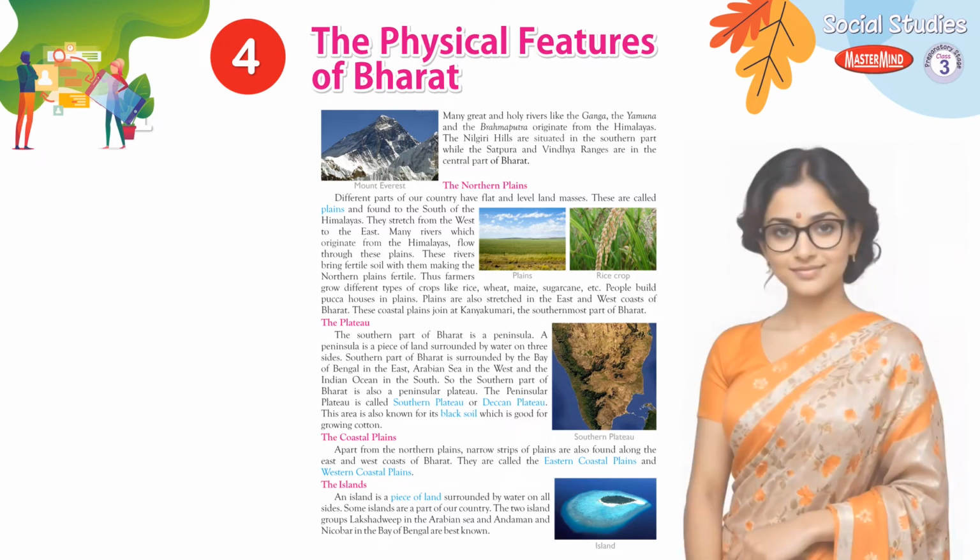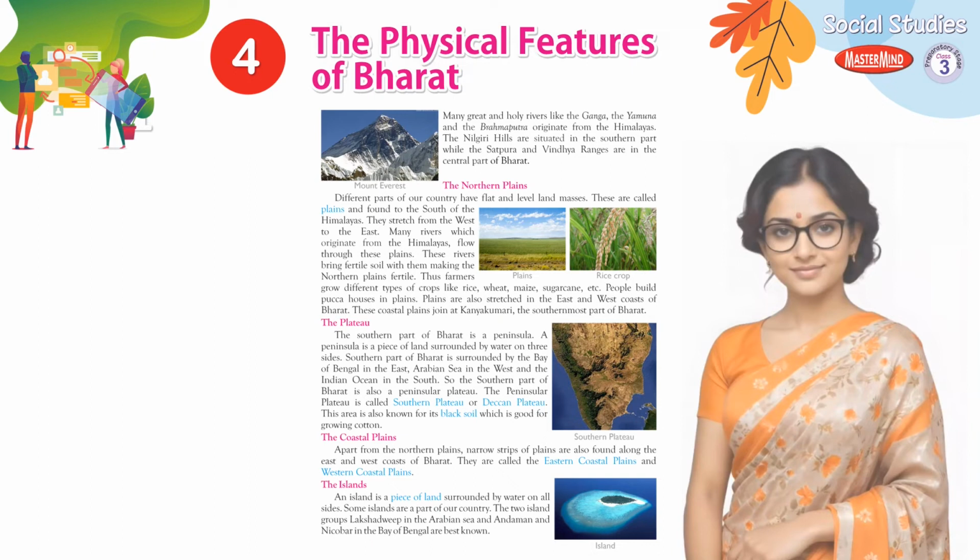Plains are also stretched in the east and west coasts of Bharat. These coastal plains join at Kanyakumari, the southernmost part of Bharat. The plateau. The southern part of Bharat is a peninsula. A peninsula is a piece of land surrounded by water on 3 sides. The southern part of Bharat is surrounded by the Bay of Bengal in the east, Arabian Sea in the west and the Indian Ocean in the south. So the southern part of Bharat is also a peninsular plateau. The peninsular plateau is called the Southern Plateau or Deccan Plateau. This area is also known for its black soil, which is good for growing cotton.